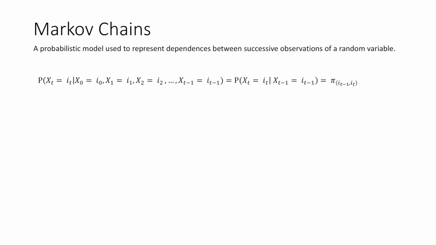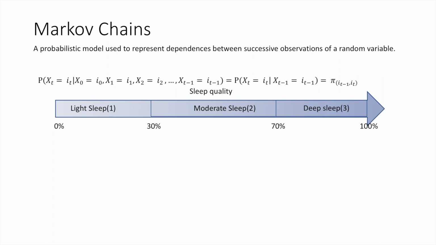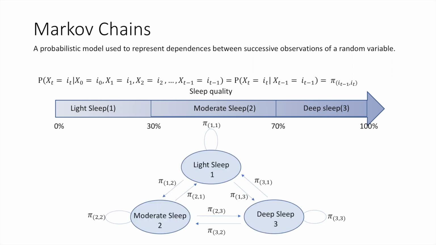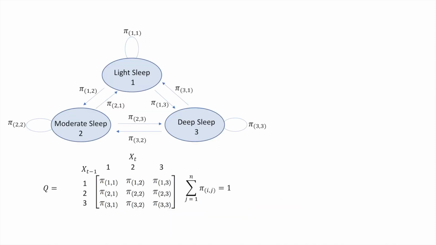Let's first categorize users' sleep quality into 3 states. The graph here describes a simple first-order Markov chain. The probability of staying in the same sleep quality state is pi11, and the probability of moving from light sleep to moderate sleep is pi12. And it's possible that it will move directly to deep sleep, which is pi13. Here is the transition probability matrix for this model. The main feature of a stochastic matrix of a Markov chain is that the summation of each row equals 1.